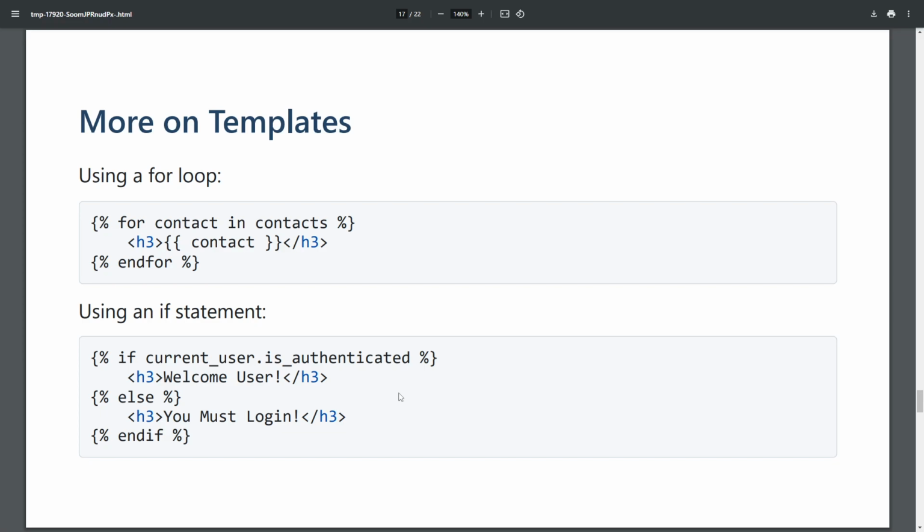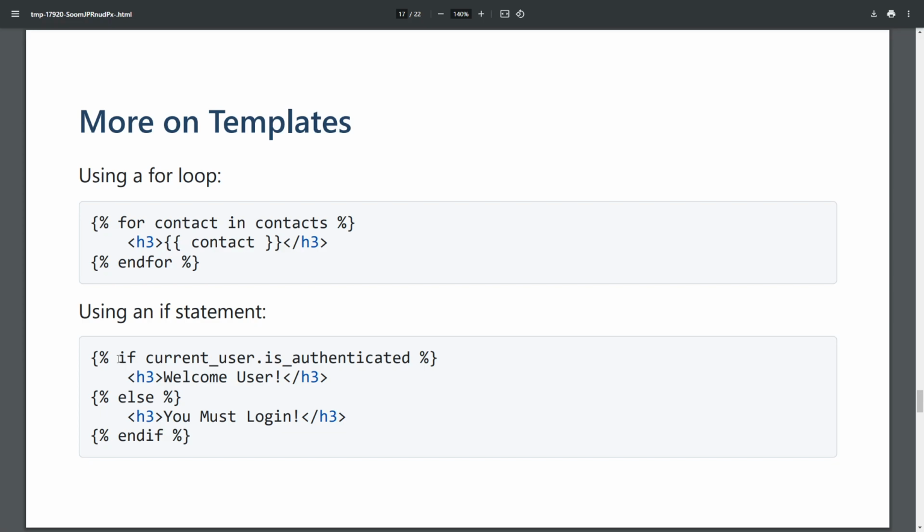So more on templates, you can pass in something like a contacts array into your template or whatever you want. And so you can loop through it. So for contact in contacts, imagine you've got a list of 5 different names. This will actually render out all 5 names, so it'll be a list of 5 H3s with their name in there.